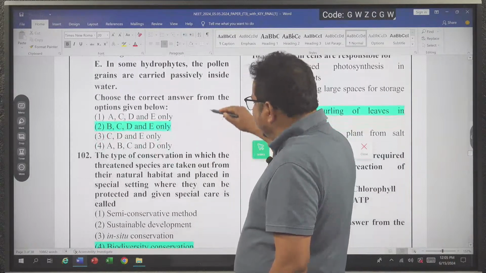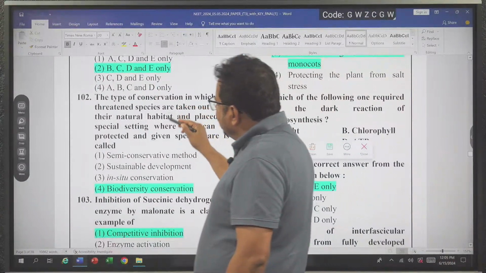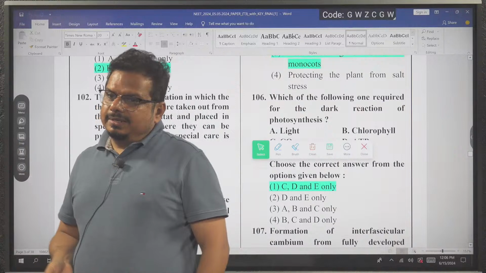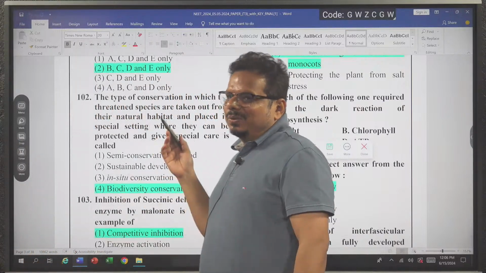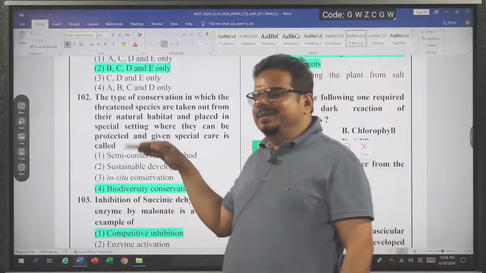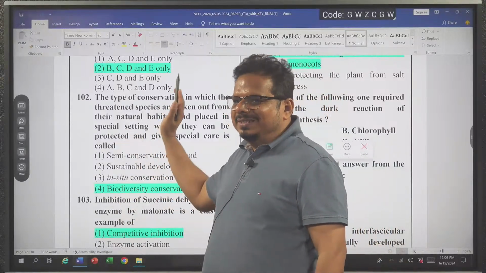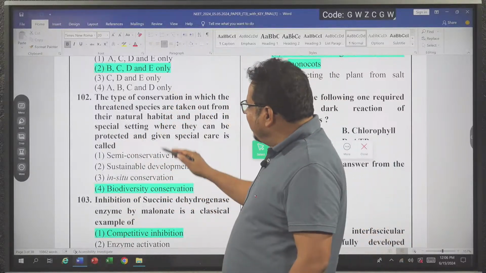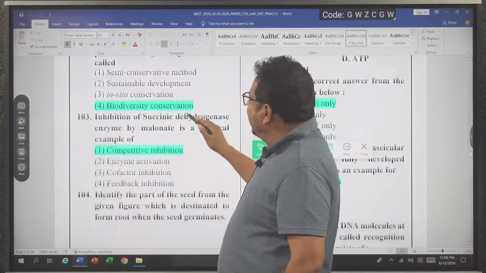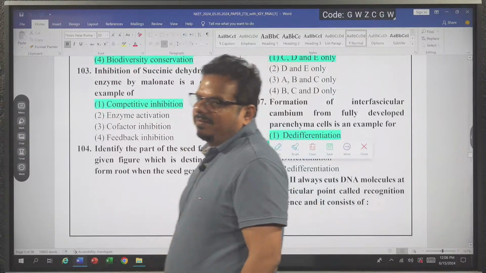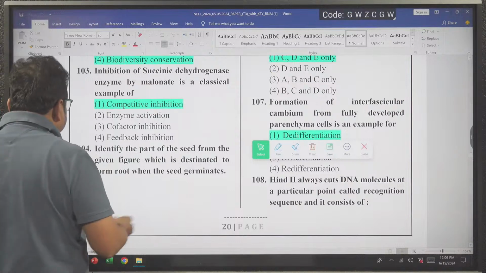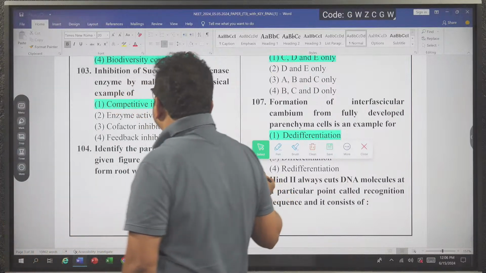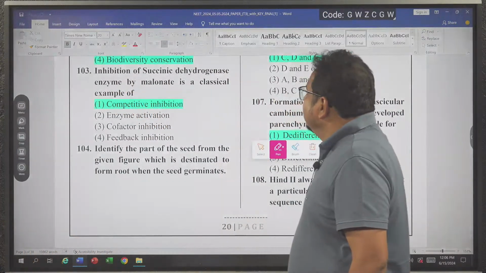Now we are coming to the next question. This is a question from ecology, and in the Andhra Telangana state syllabus, ecology is not in botany, it is in zoology. In the entire rest of India, ecology is in botany. So I am not taking this question. I am coming to the next question, question 103.